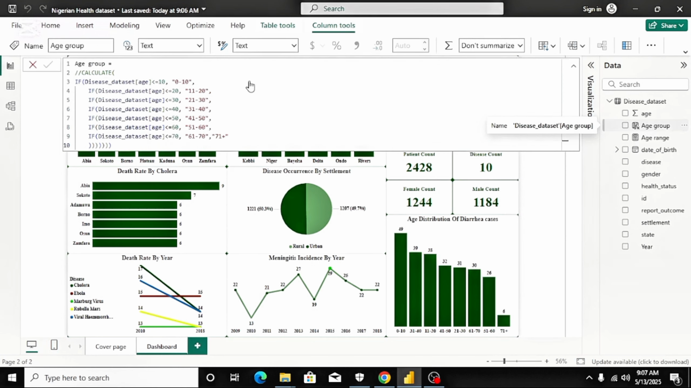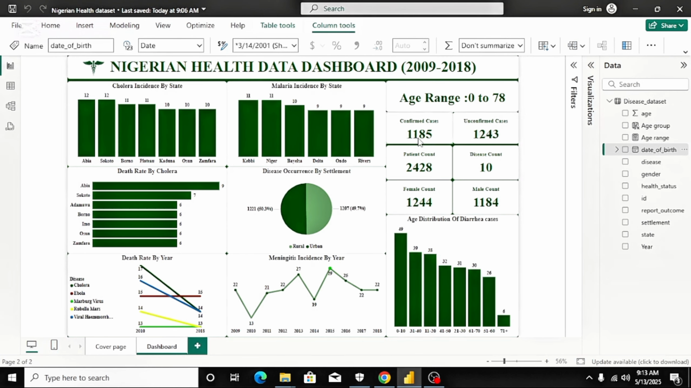I created a DAX measure for age group. This data consists of age range from 0 to 78. We can see confirmed cases of about 1,185 and about 1,243 unconfirmed cases. The total number of patients looked at in this study is 2,428 and the number of diseases is 10. The number of females under the study is 1,244 and the male count is 1,184.